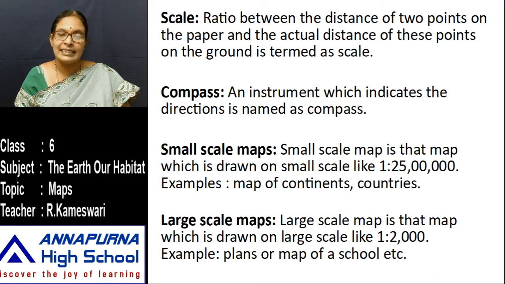Maps of continents and countries are drawn like that. Now, large scale maps. A large scale map is a map which is drawn on a large scale, like 1 centimeter is equal to 2000 meters. For example, plans or maps of a school, etc. These are the important keywords in this lesson.